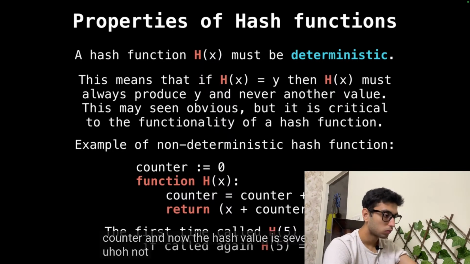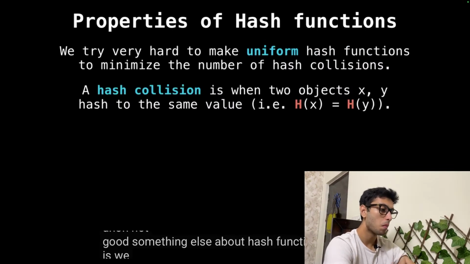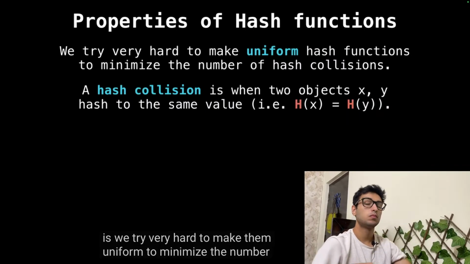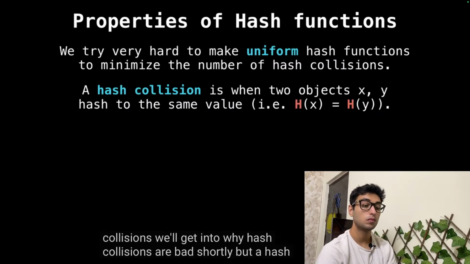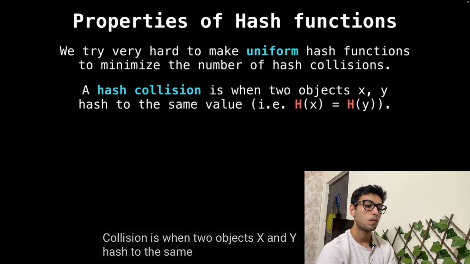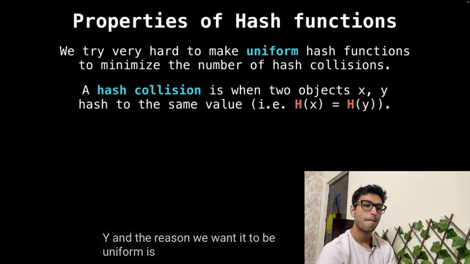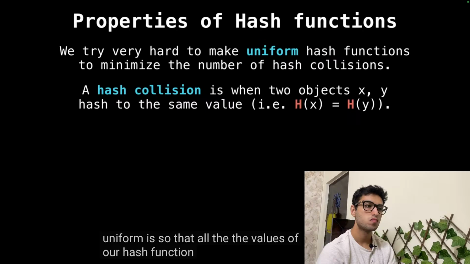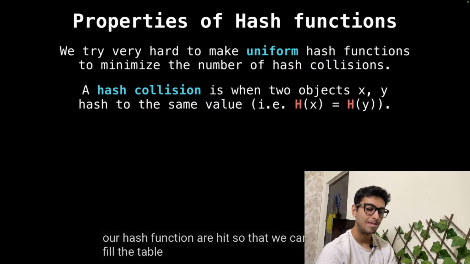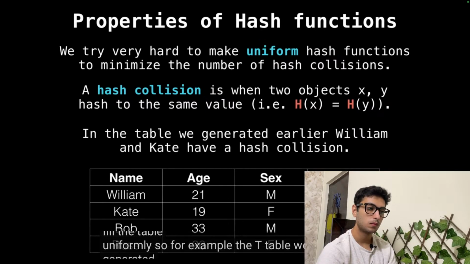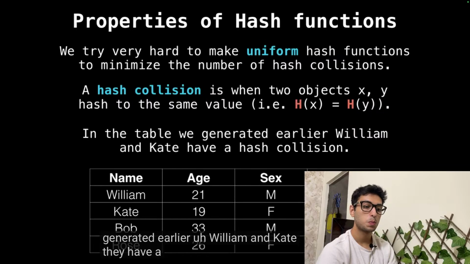Uh-oh, not good. Something else about hash functions is we try very hard to make them uniform, to minimize the number of hash collisions. We'll get into why hash collisions are bad shortly, but a hash collision is when two objects, x and y, hash to the same value. That is, h of x equals h of y. And the reason we want it to be uniform is so that all the values of our hash function are hit, so that we can fill the table uniformly. So for example, in the table we generated earlier, William and Kate have a hash collision.